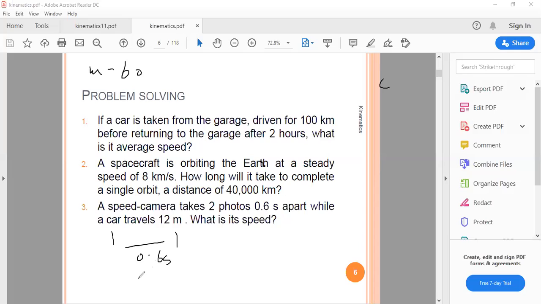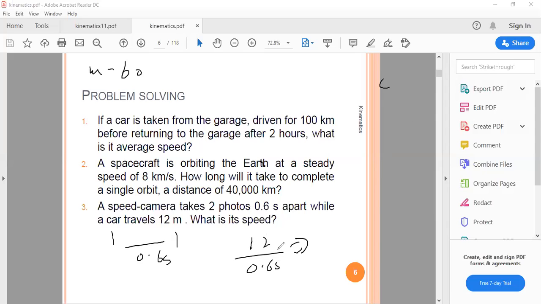So how would we do this? Now what you can do is, you know that after every 0.6 seconds a photo is taken. So let's divide 12 meters by 0.6 seconds.